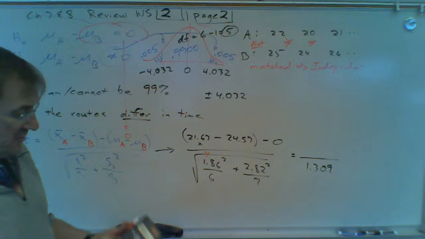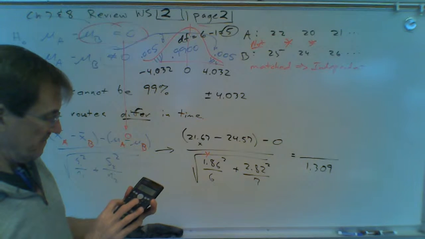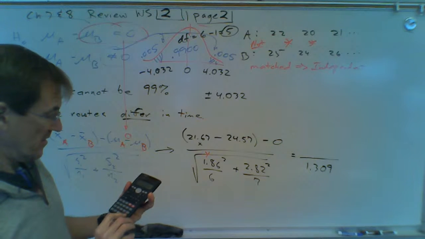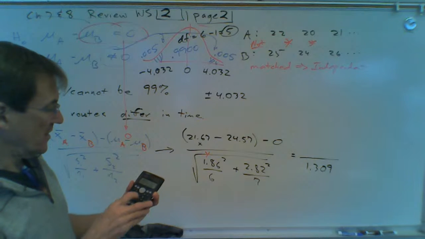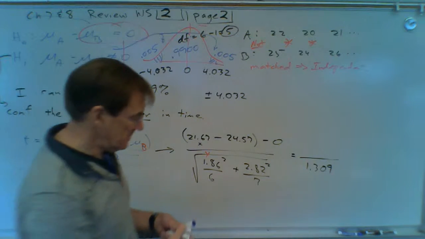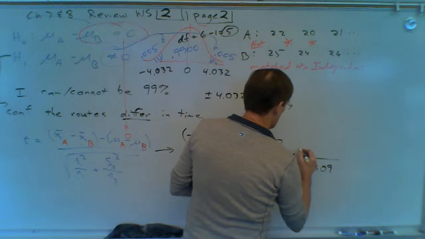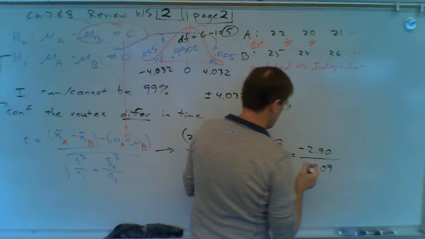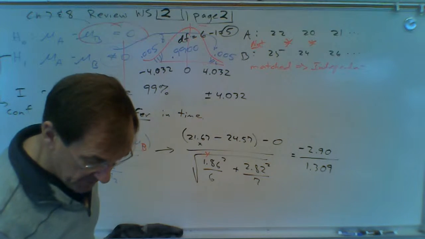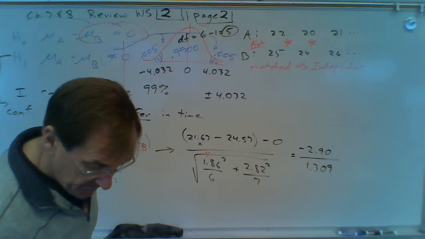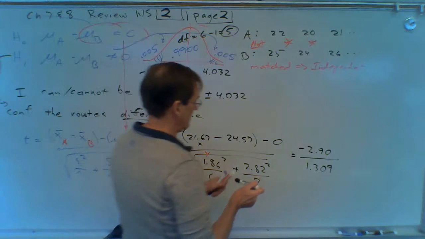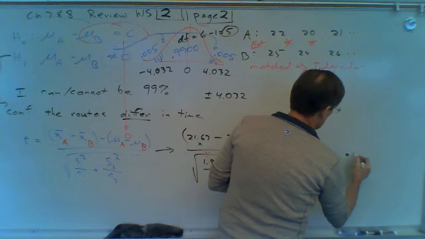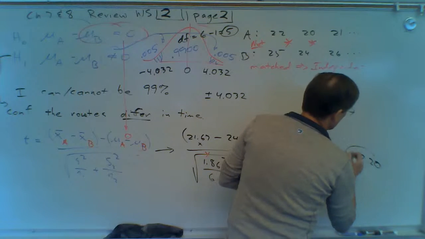Okay, the top, let's do this. This is going to be negative 2.90 divided by that other number. And that turns out to be negative 2.22. So that's step 3.